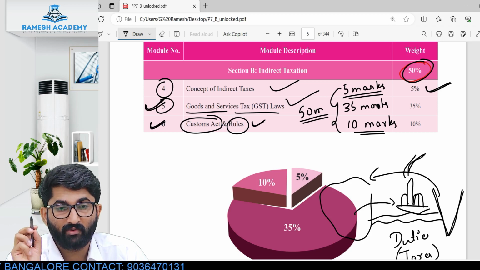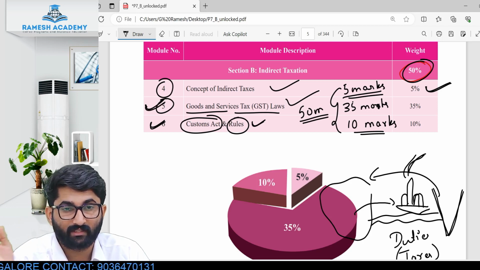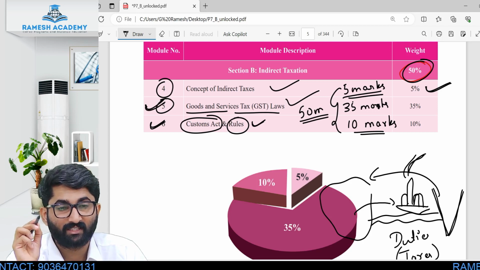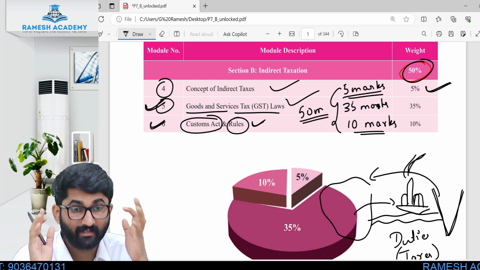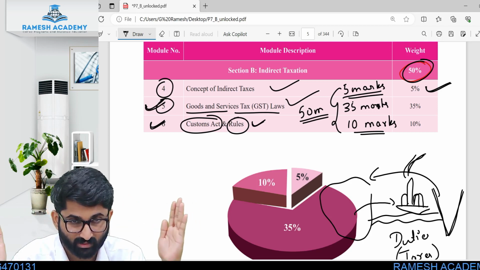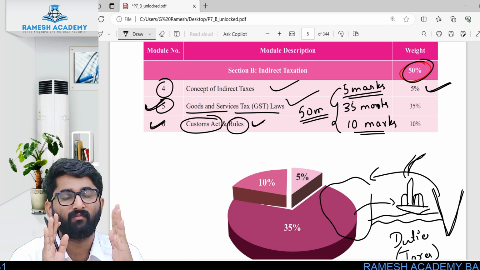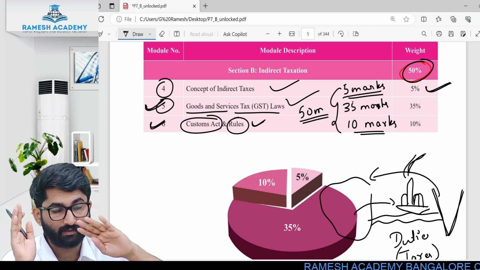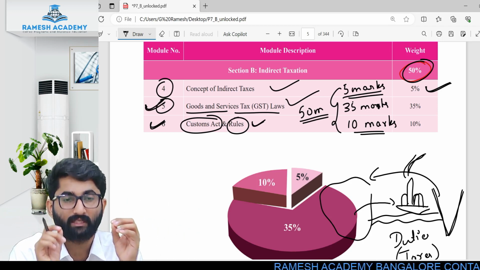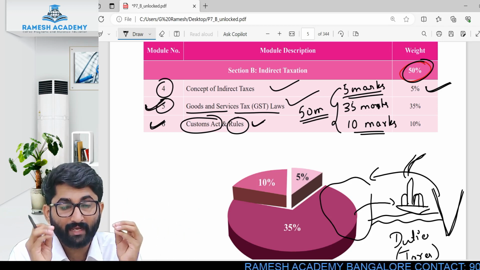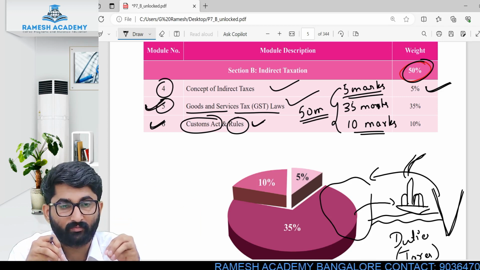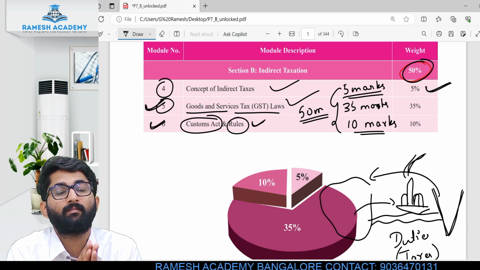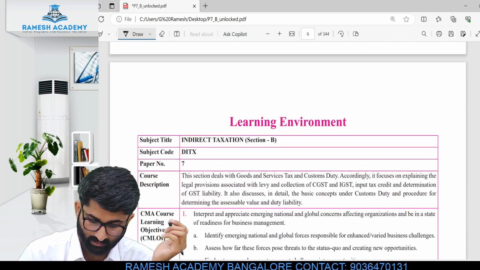Don't keep your concentration somewhere here and there. Khajur, listen to me. Don't let your concentration get diverted to something else. Those things that will distract you, you have to keep aside. Only those things that will help you concentrate on the subject, keep only that in your mind. Okay? That being said, we'll start now.